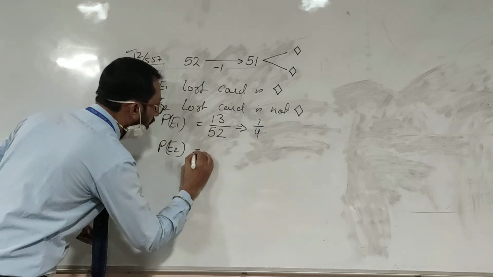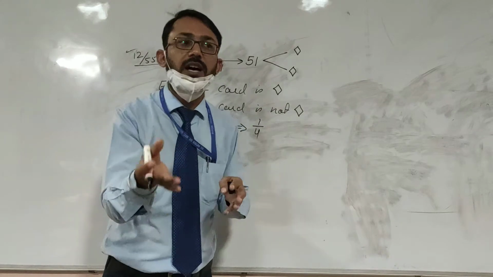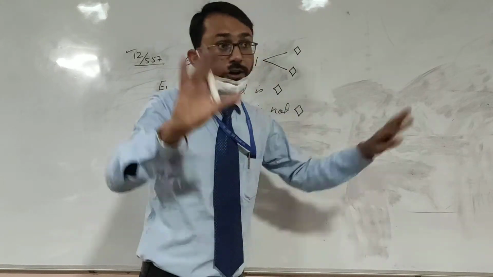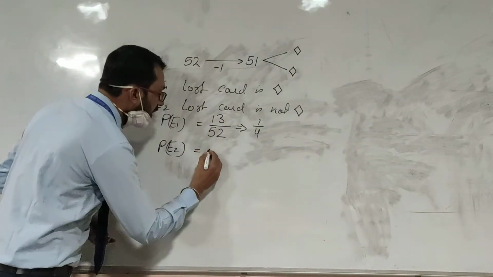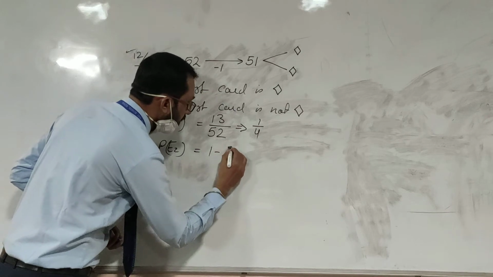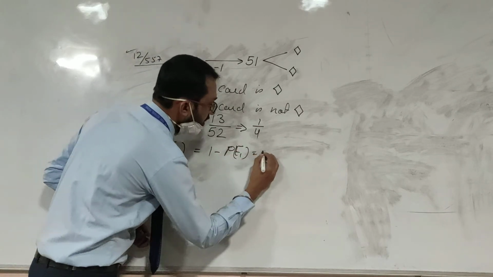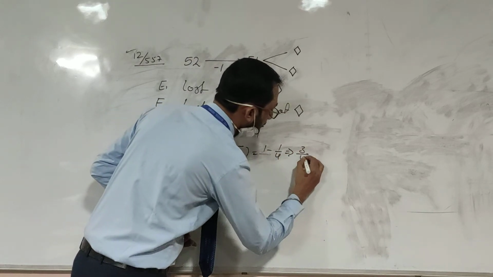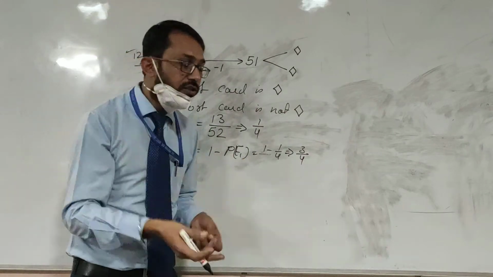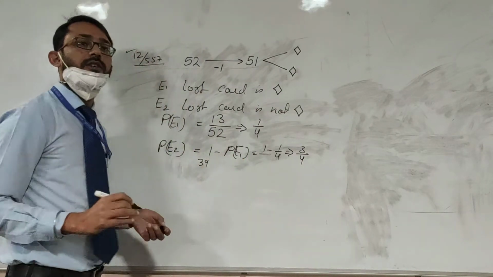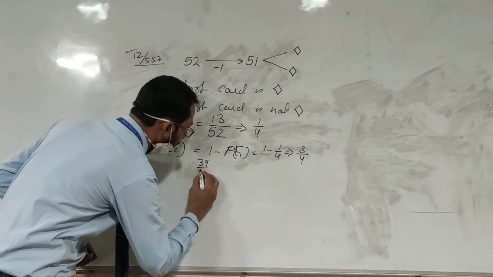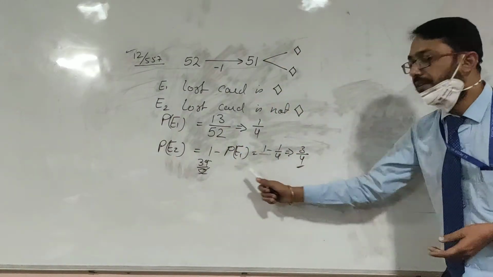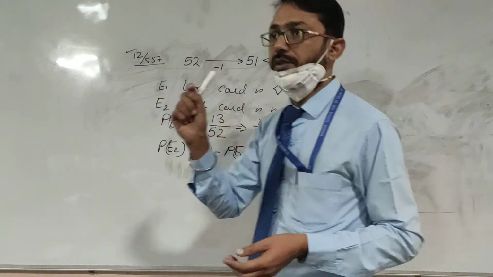P(E2): the lost card is not diamond. How many cards are there other than diamond? Even if I don't know, this will be 1 minus P(E1), that is 1 minus 1 by 4, which is 3 by 4. Otherwise, also I know 39 non-diamond cards are there out of 52, so this will be 3 by 4 only. So whichever of the 2 ways you want, you could use.